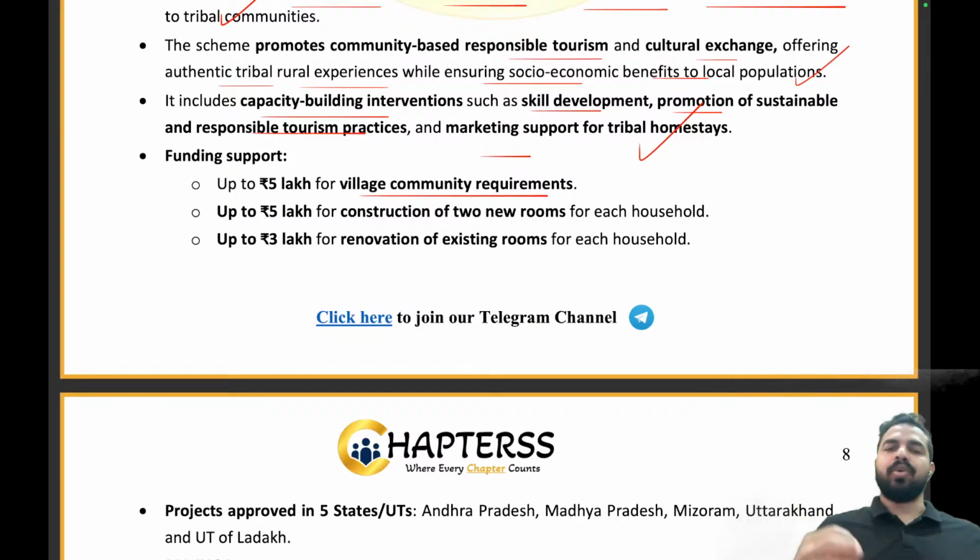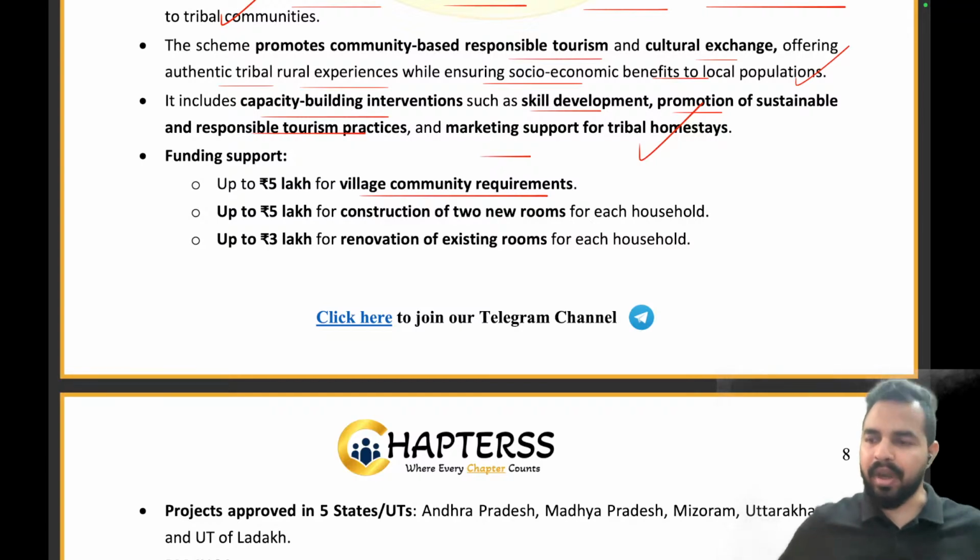Now, if they want to renovate their existing rooms for each household, then what will be there? We will be providing them support of up to rupees 3 lakh for renovation of existing rooms for each household. Getting it? समझ पा रहे हैं दोस्तों इस चीज को? So this will really help them to renovate their houses, to construct two new rooms, and they can definitely make money out of there. So that is the very beautiful concept of homestays in our country.